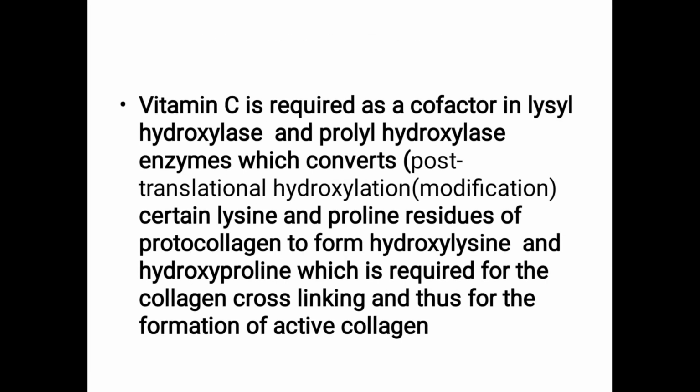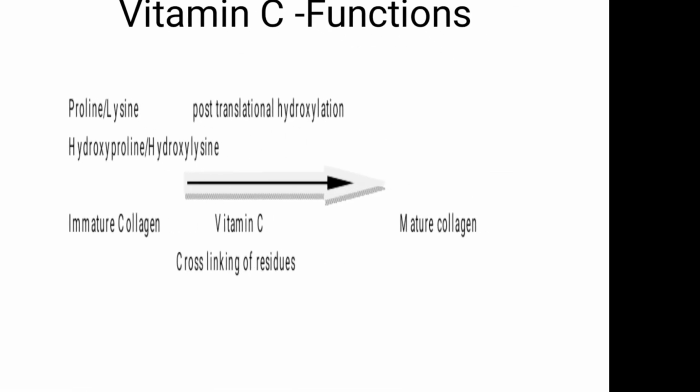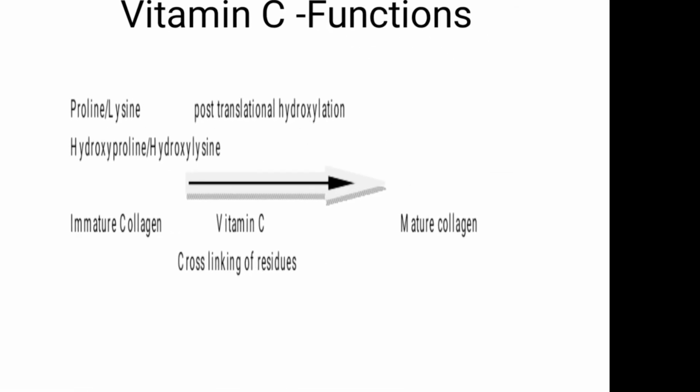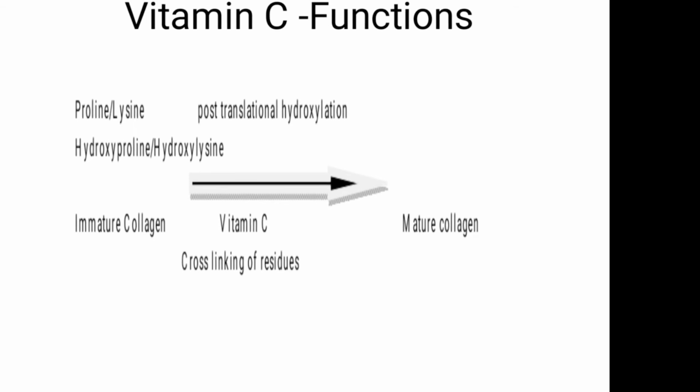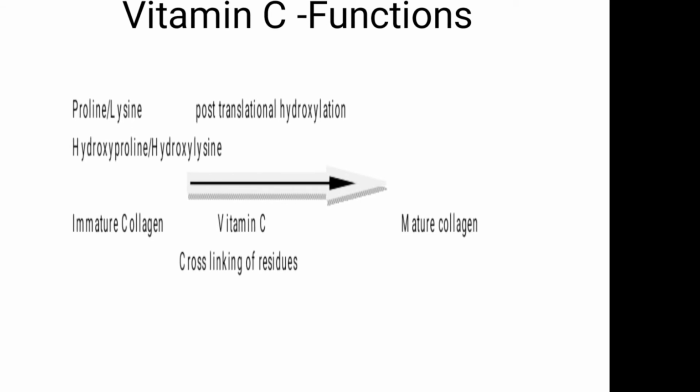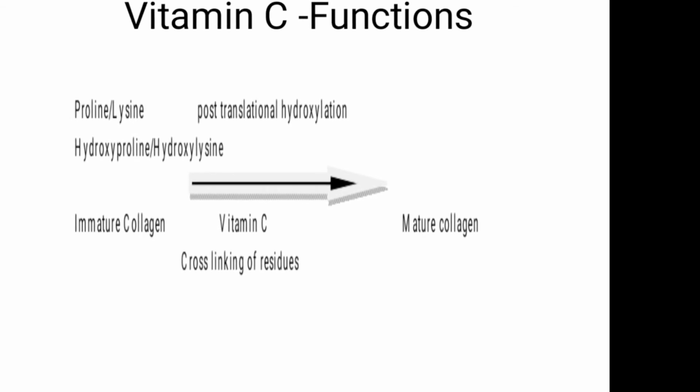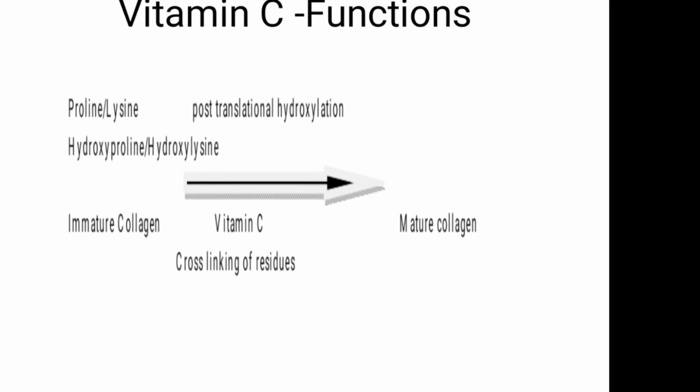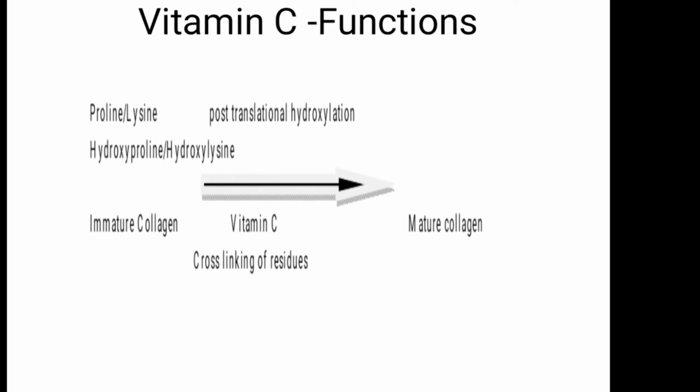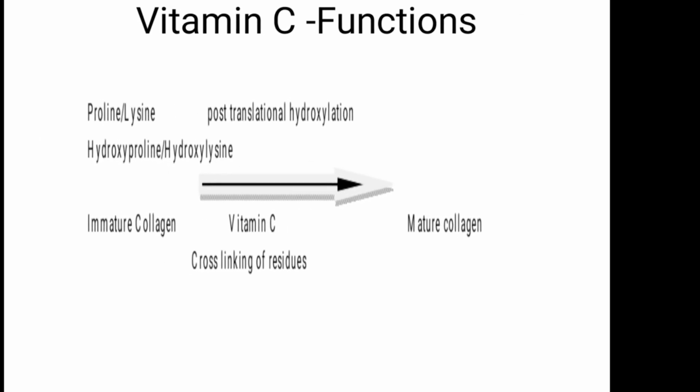This collagen cross-linking is required. Which one forms collagen cross-linking? This hydroxyproline and hydroxylysine forms collagen cross-linking, thus helps in the conversion of immature collagen to mature collagen. Okay.